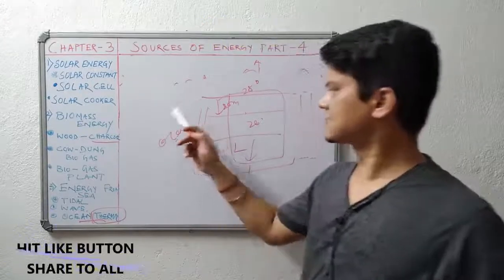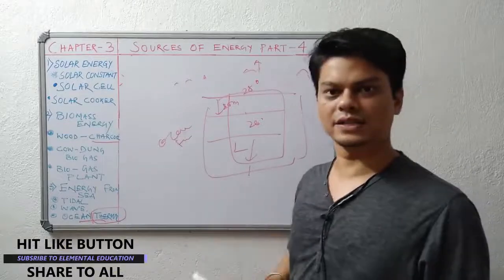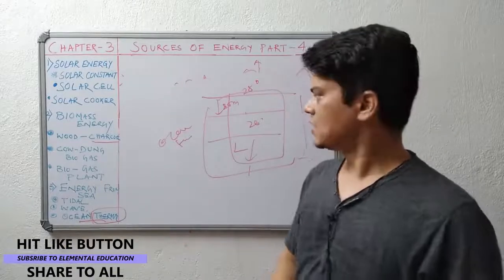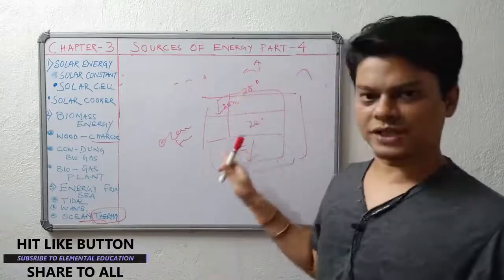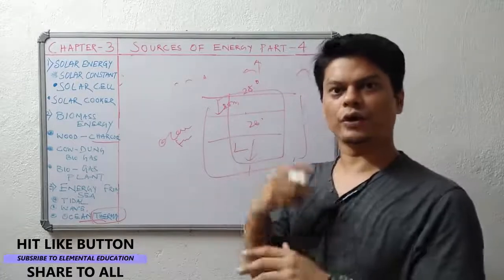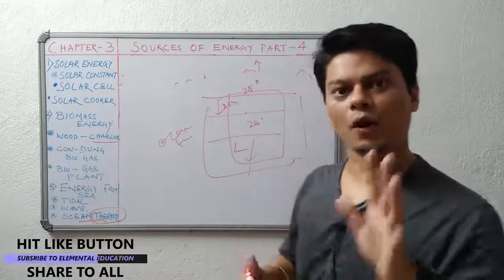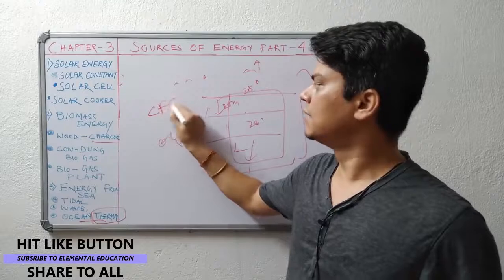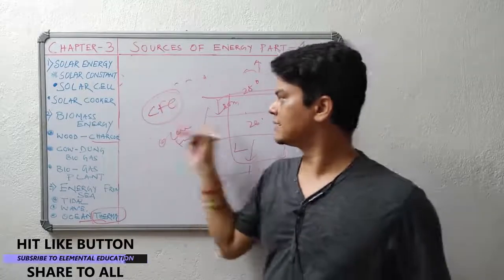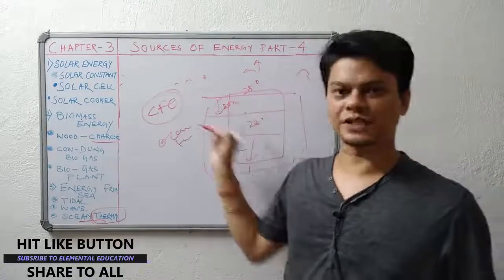This thermal energy is obtained indirectly from the sun. So how do we do it? When there is a difference in temperature, we boil some liquid like ammonia or CFC, chlorofluorocarbon, using this temperature.